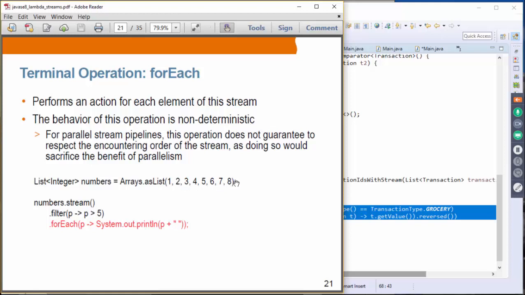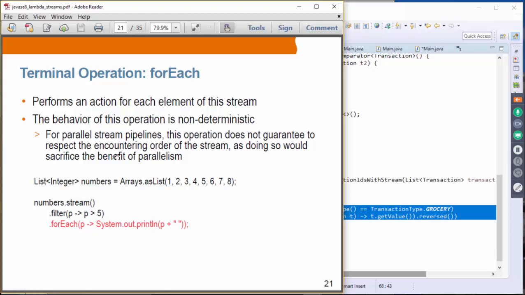So suppose you get the stream of 1, 2, 3, 4, 5, 6, 7, and 8, and here what we do is we are going to filter only the numbers that are greater than 5, and then for each of the numbers that are greater than 5, we are going to perform this operation. So we're going to just print things out.